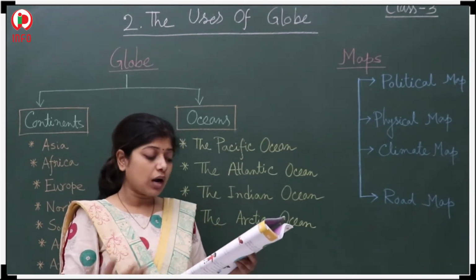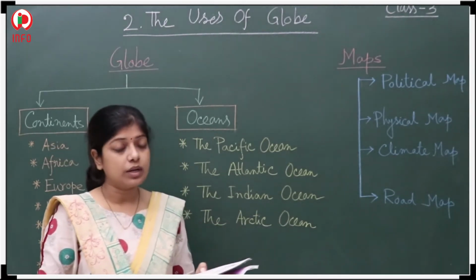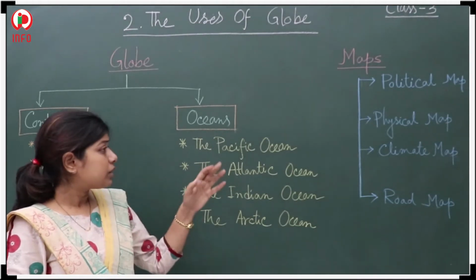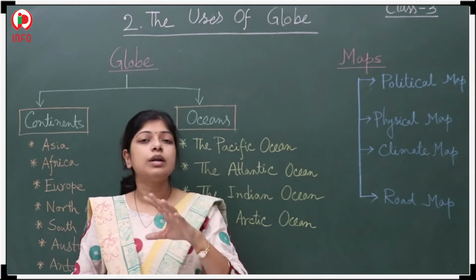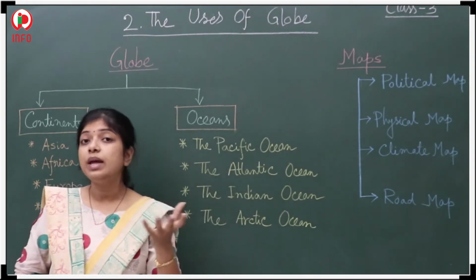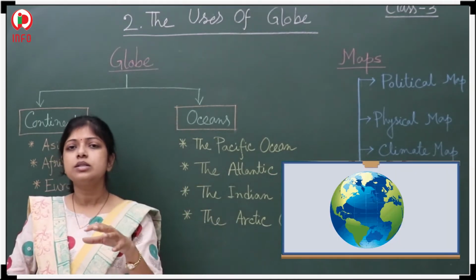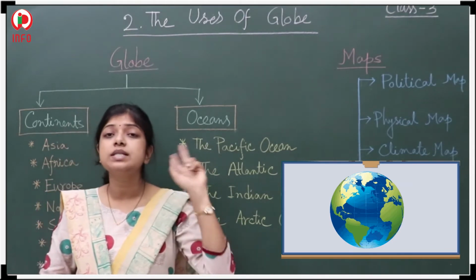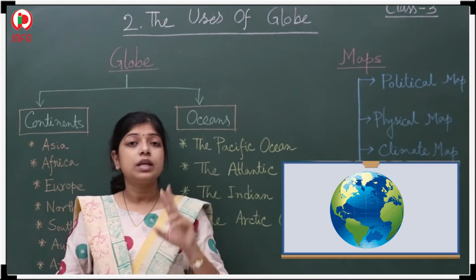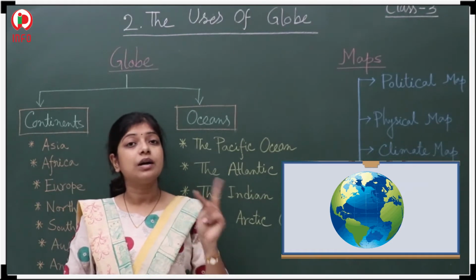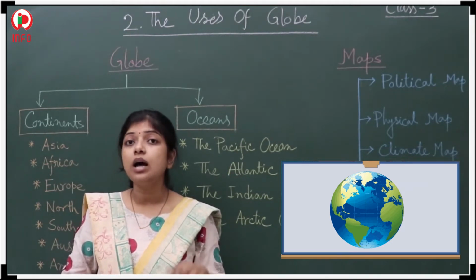So day-night, how is it possible? You learn this one. The surface of the globe, if you see, is mainly 2 colors. Here you have seen different colors also, but whenever you see from space, you will observe 2 colors. One is green and another one is blue.